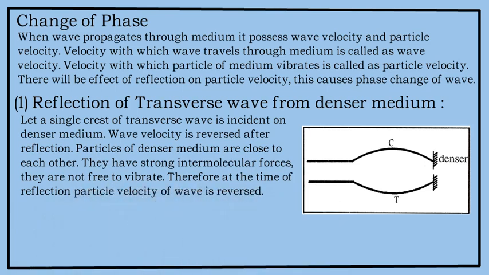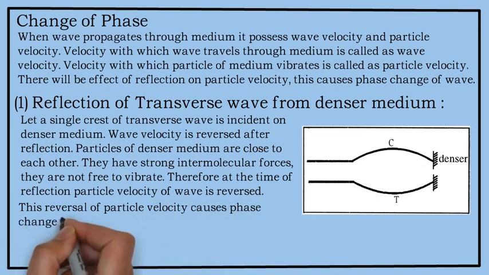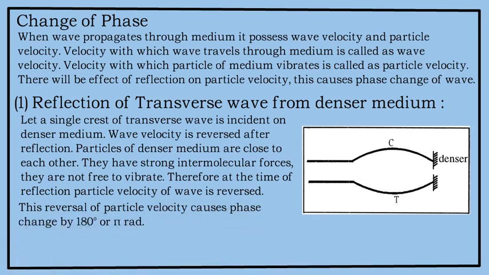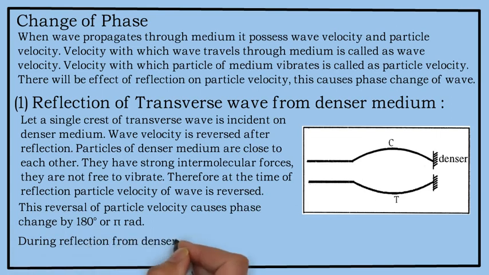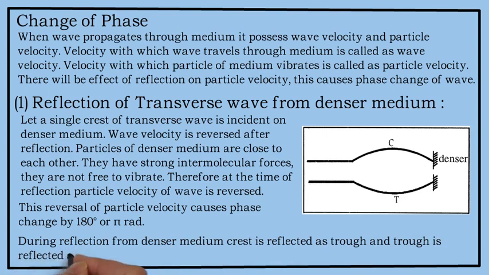Because the denser medium is in a position to give a reaction to that particular force which is acting on it, it can reverse the direction of the particle. This reversal of particle velocity causes a phase change by 180 degrees or pi radians. During reflection from a denser medium, a crest is reflected as a trough and a trough is reflected as a crest.